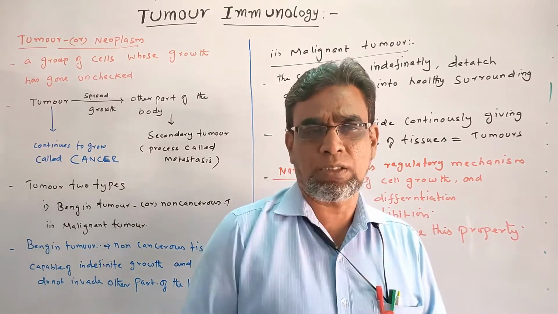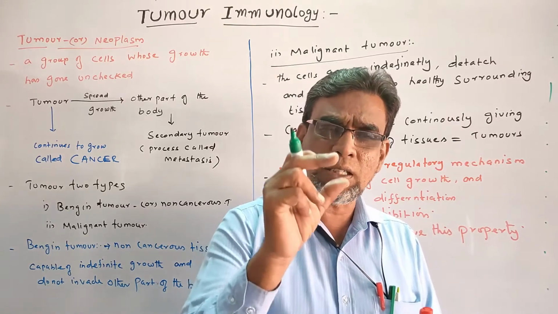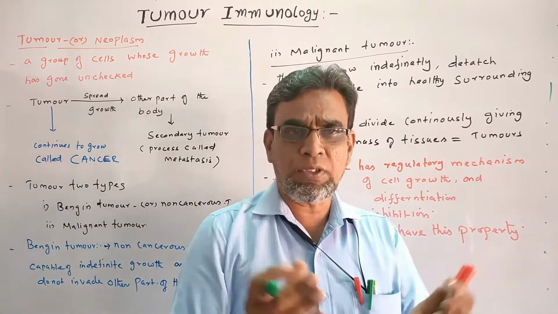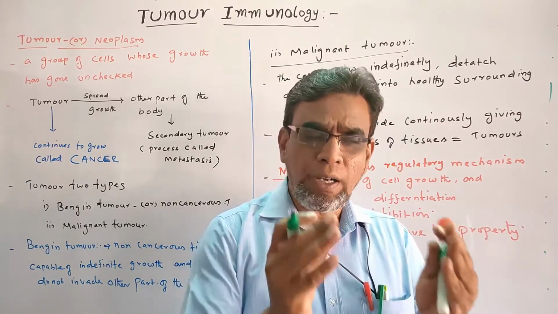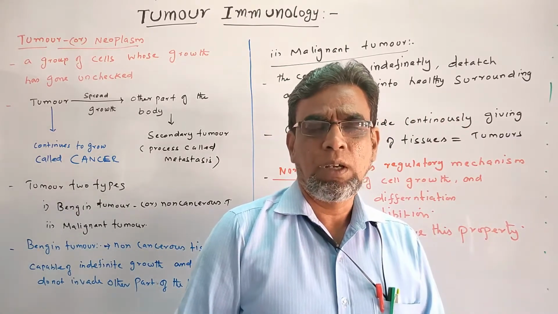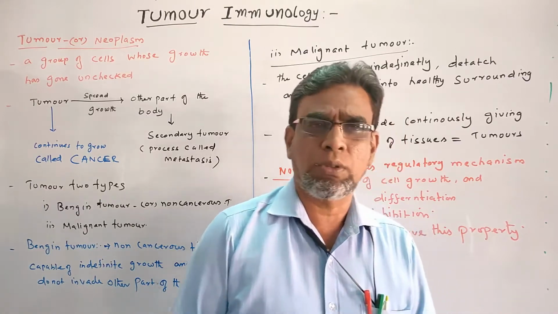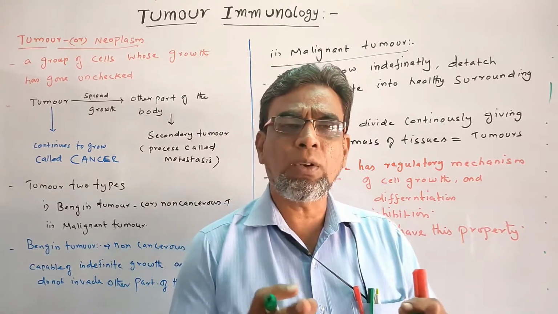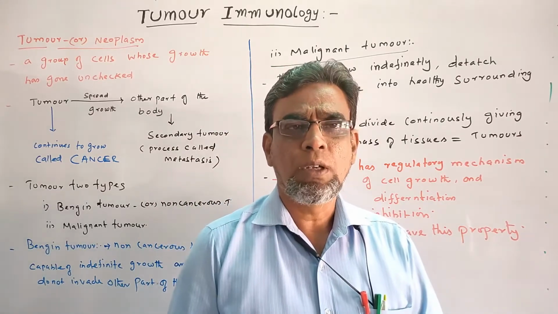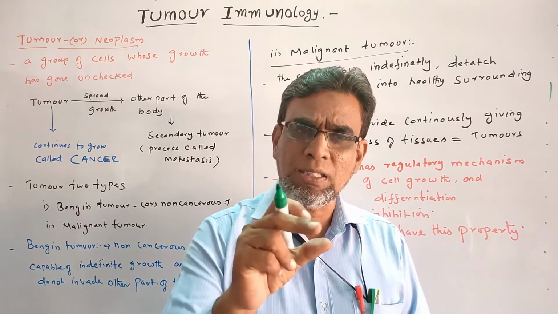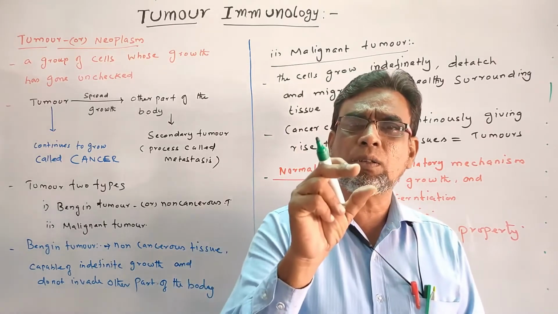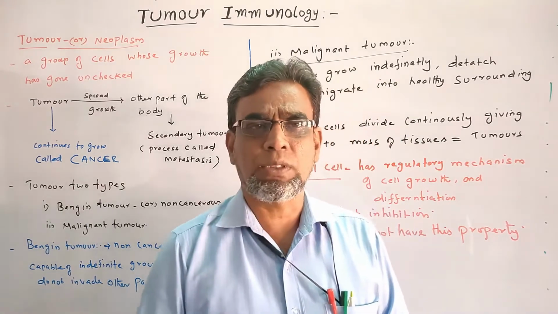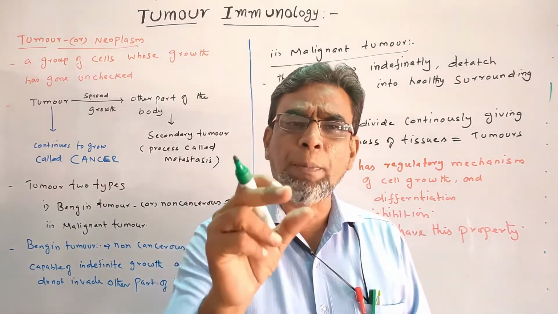But these cells have limitations. The growth and multiplication of cells are regulated by some mechanisms. It will not grow continuously. Wherever growth is needed, it will grow, and wherever it should stop, it will stop. Some mechanisms inside the cell regulate the growth and differentiation of cells. That is called regulatory mechanisms, a normal property of cells.